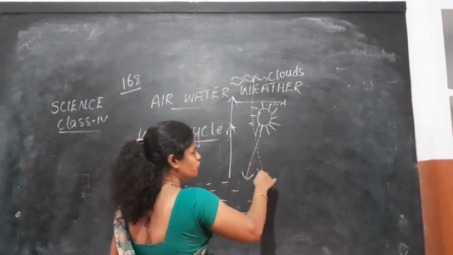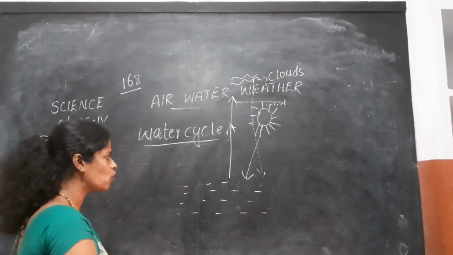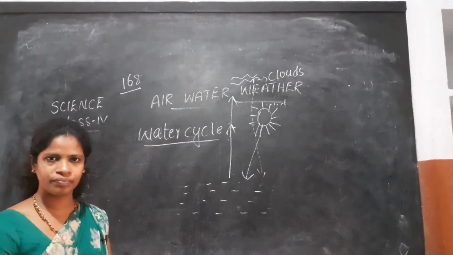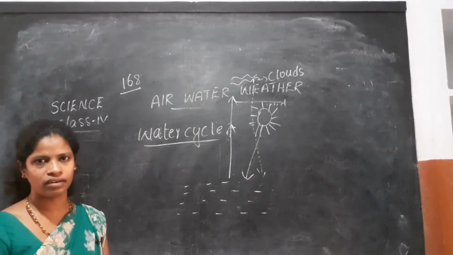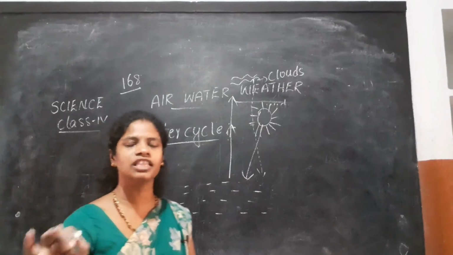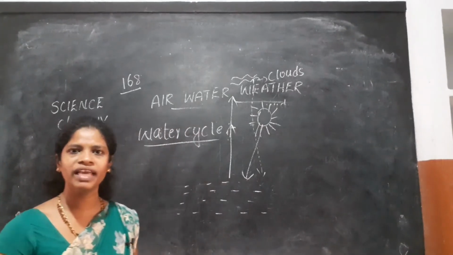Again where does this rainwater fall students? Again this rainwater falls in the rivers, oceans, lakes. This is nothing but the water cycle. Okay students, evaporation and condensation both take part in the water cycle. I hope you are very clear with the water cycle.